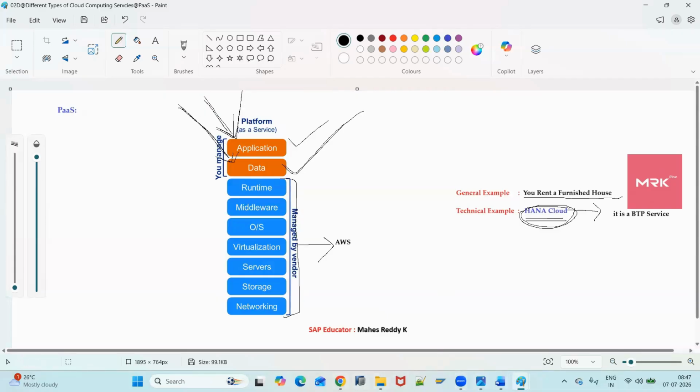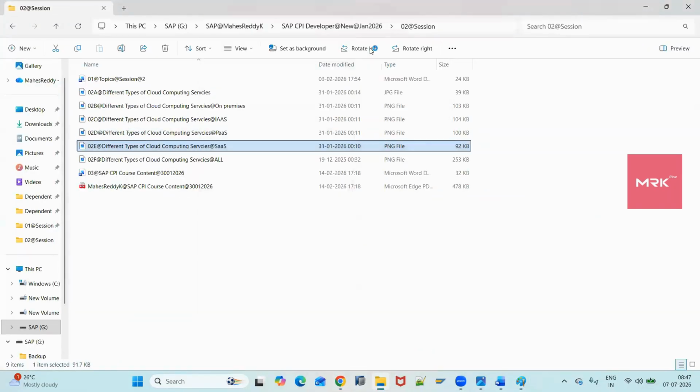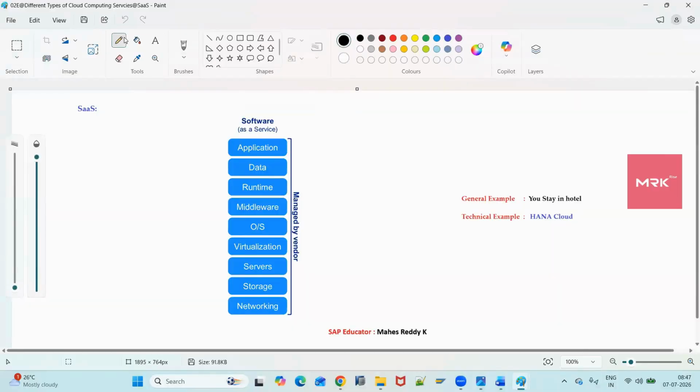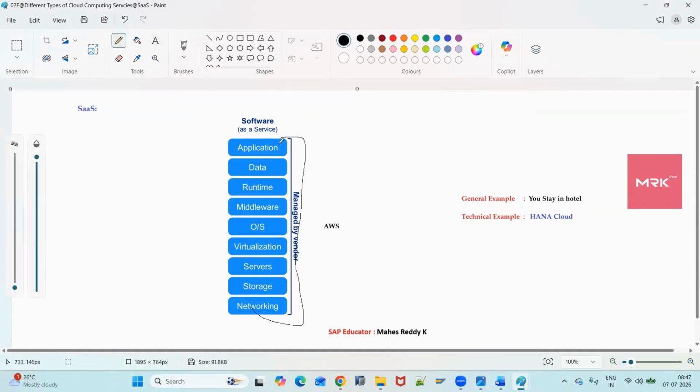And finally, coming to software as a service, everything is managed by the cloud provider. Nothing to manage from our end. Everything A to Z, so tell them what you want. For example, AWS cloud provider. You don't need to do anything. Just tell them that you need so and so application software. What will they do? They will build everything and hand it to you, and now you are ready to use that application. You are not managing anything.